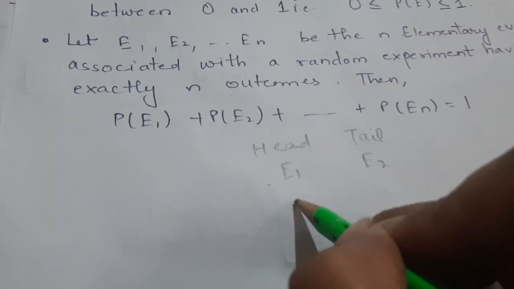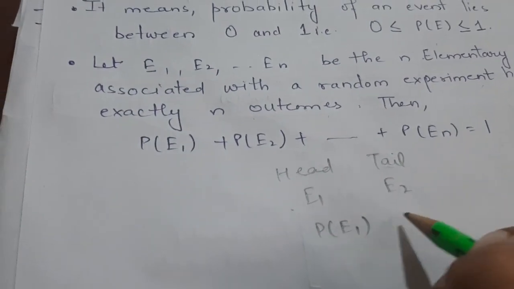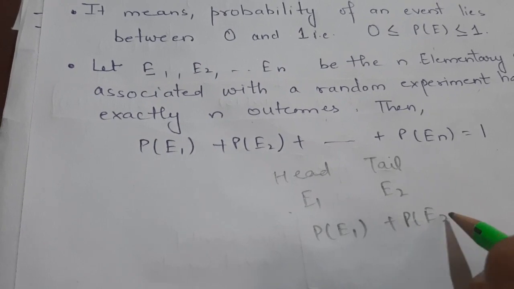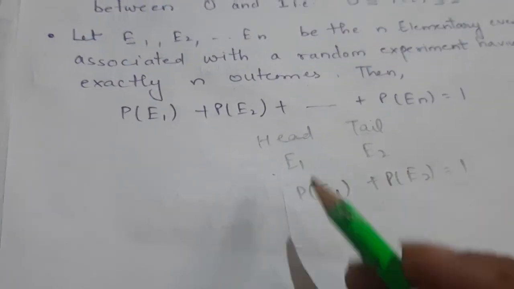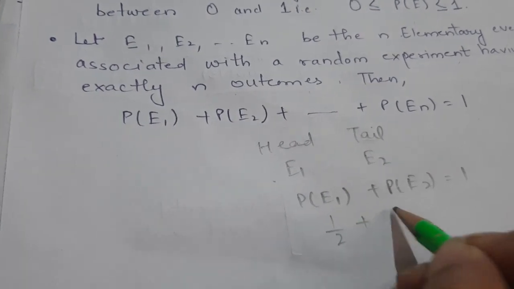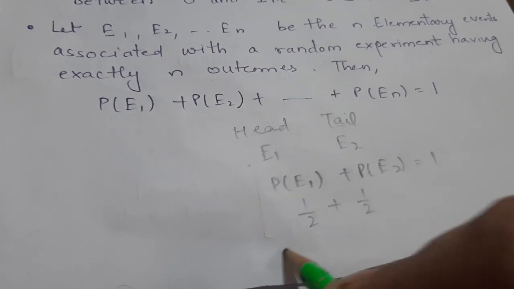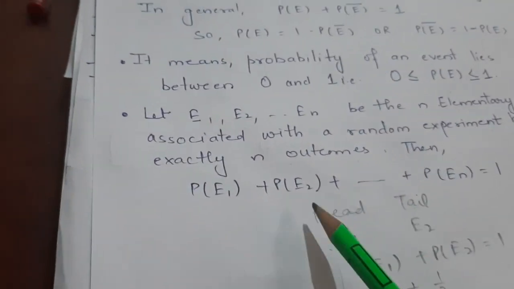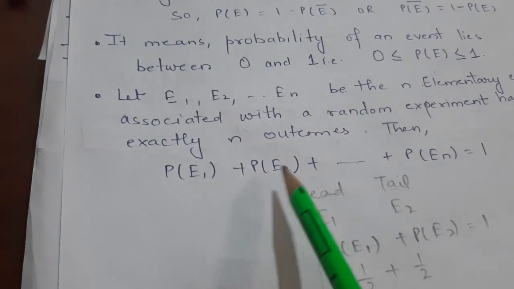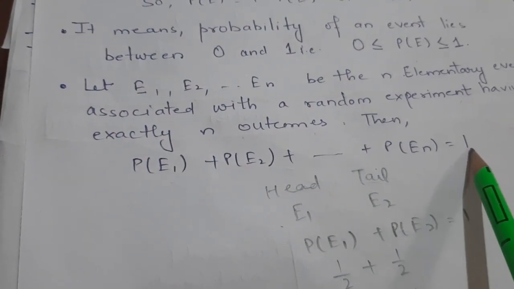Now, according to this, P(E1) plus P(E2) must be equal to 1. Let us find the probability of head. It is 1 by 2, and the probability of tail is also 1 by 2. Add these two, we get 2 by 2, that means 1. Hence proved, right? So the sum of all the elementary events of a random experiment is always 1.